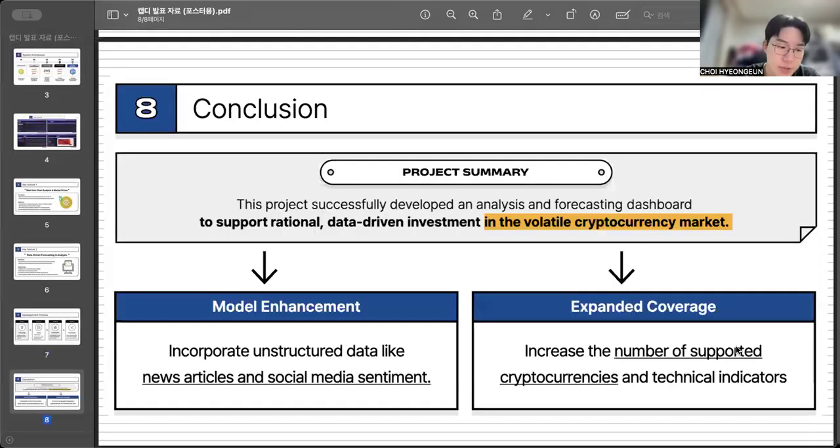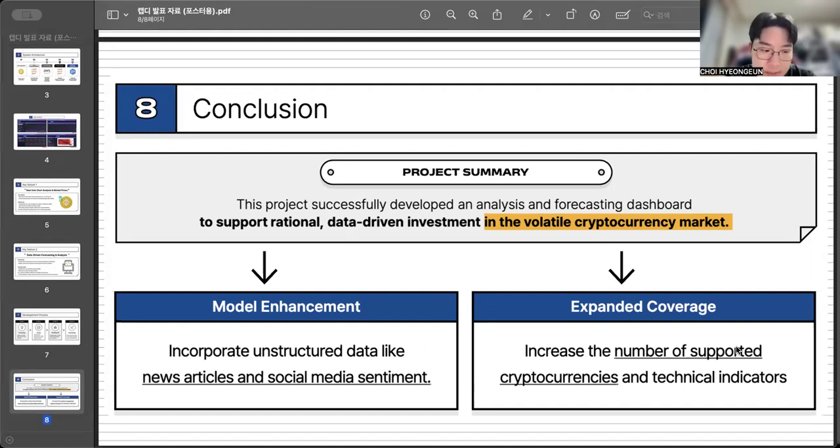In conclusion, we have successfully developed a platform that transforms chaotic market data into clear and actionable insights. We moved from a high-risk gambling environment to a rational, data-driven investment support system. But we actually aim to go further.